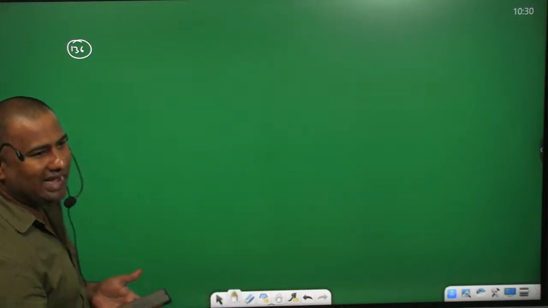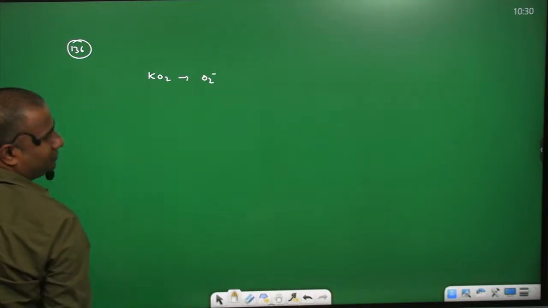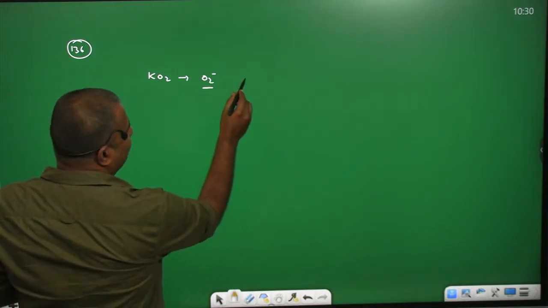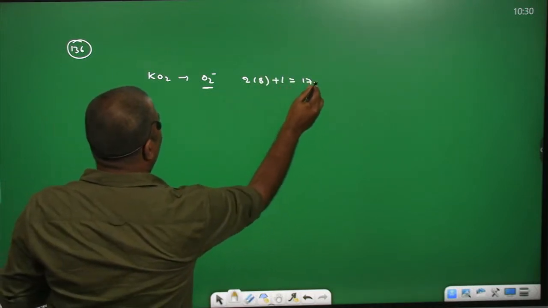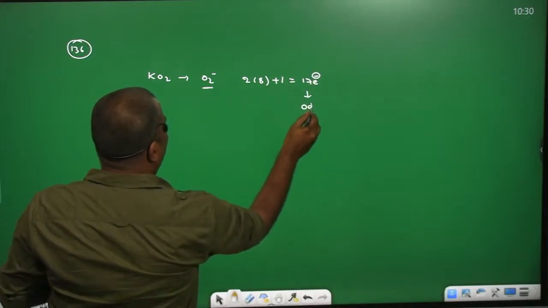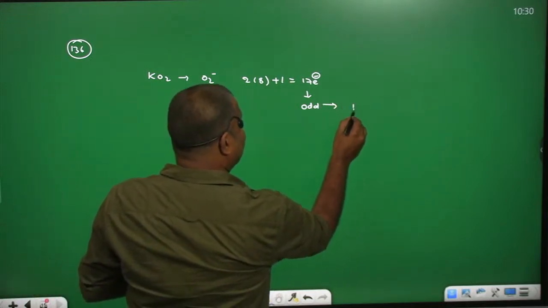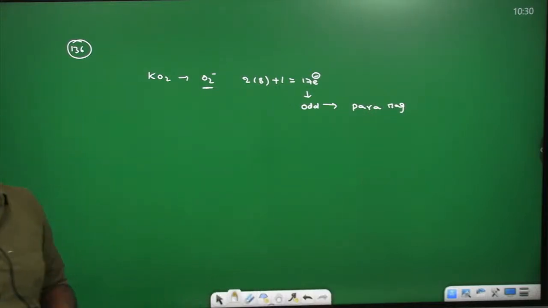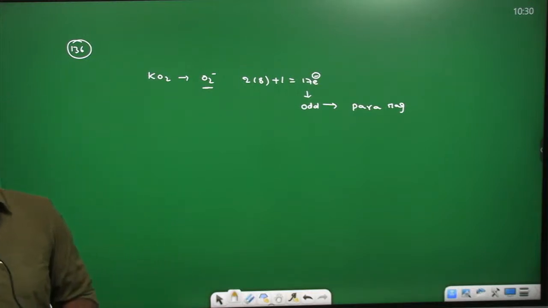KO2 is a diamagnetic oxide. In KO2 what are we going to write? O2 minus we are writing. How many electrons are there in O2 minus? The atomic number of oxygen is 8. 2 times 8 is 16, minus 1 means 17 electrons. A 17 electron system means an odd number of electron system. An odd number of electrons contains at least one unpaired electron, which is going to exhibit paramagnetic nature. So the second statement is incorrect. The given statement is diamagnetic, but the compound is paramagnetic in nature.